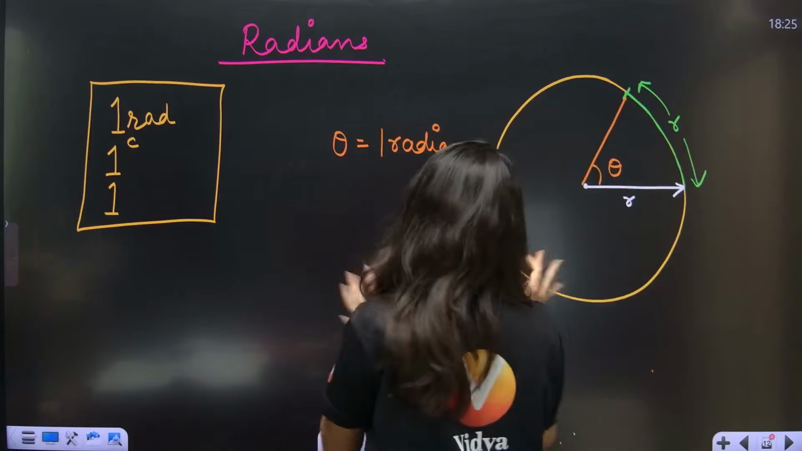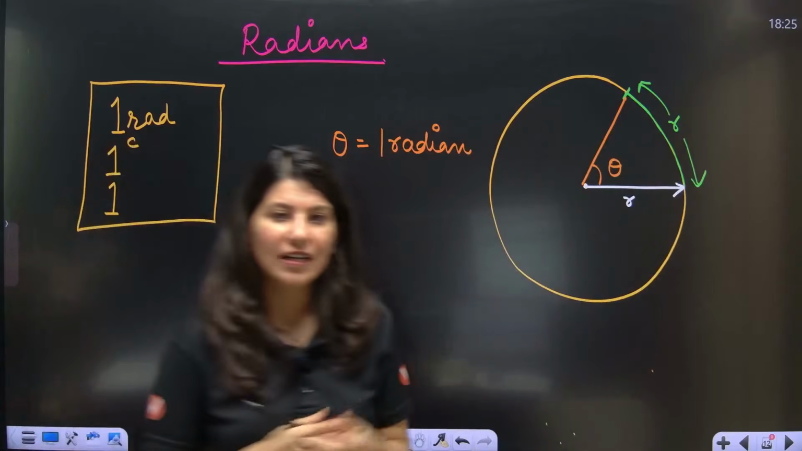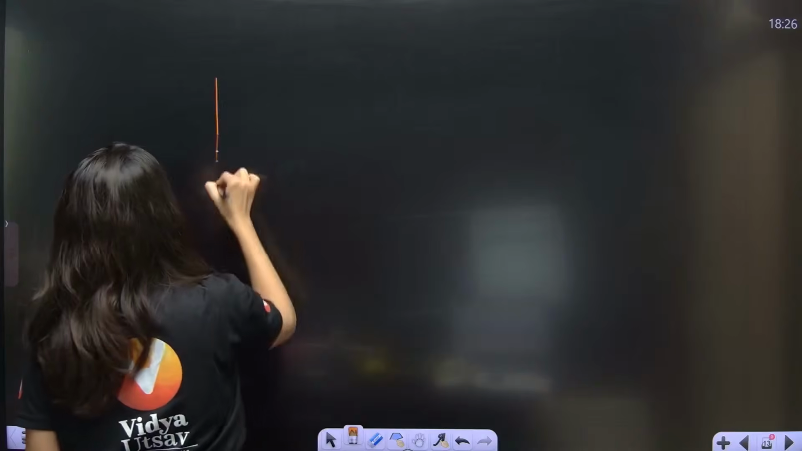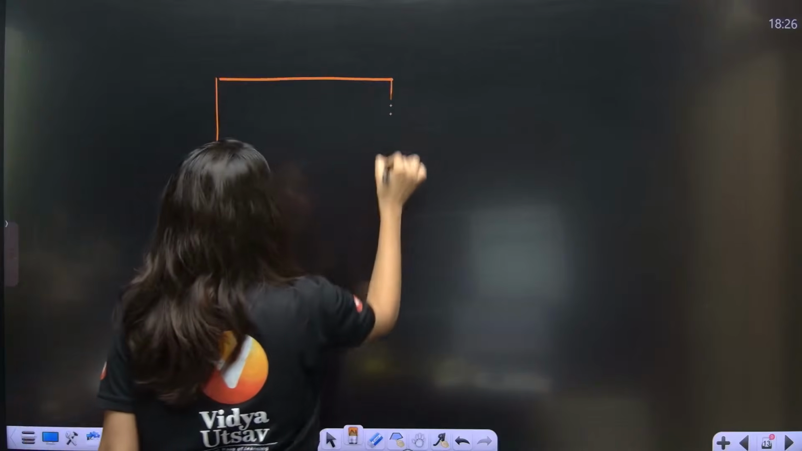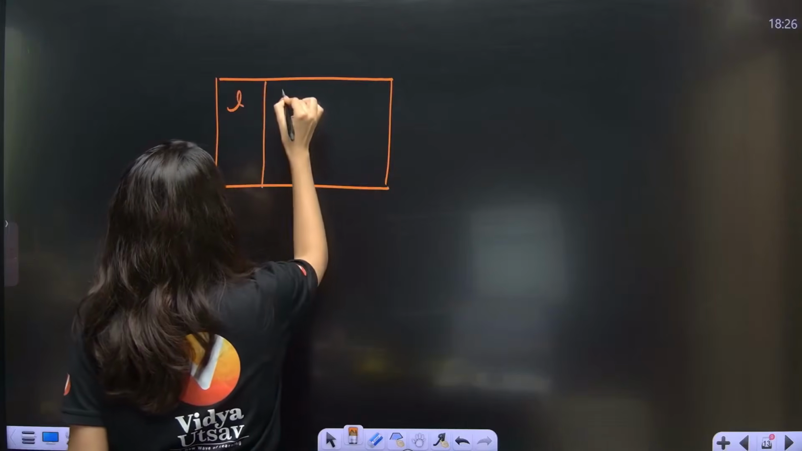By the way, coming back to radian. I hope you know the definition of radian. Now let me talk about one thing. See, just tell me if your length of arc, and this is your theta.